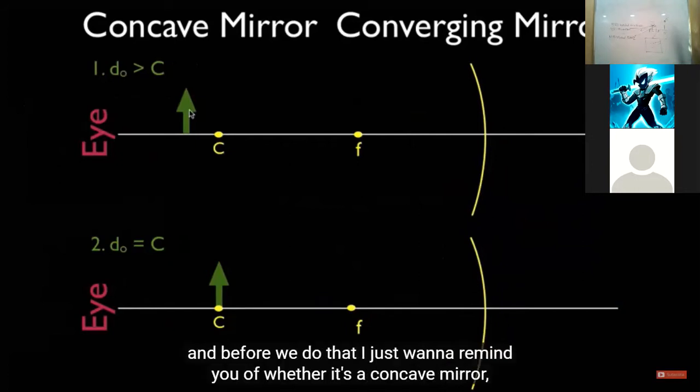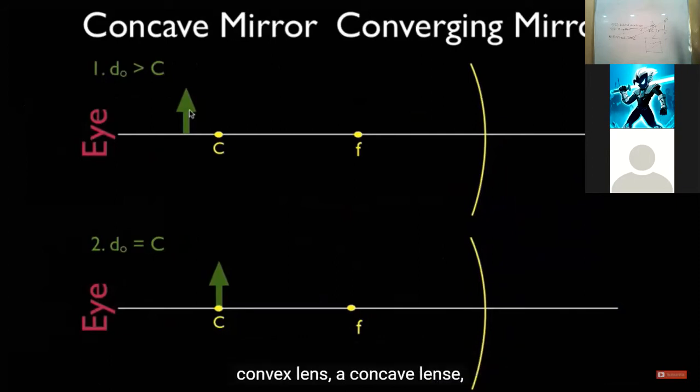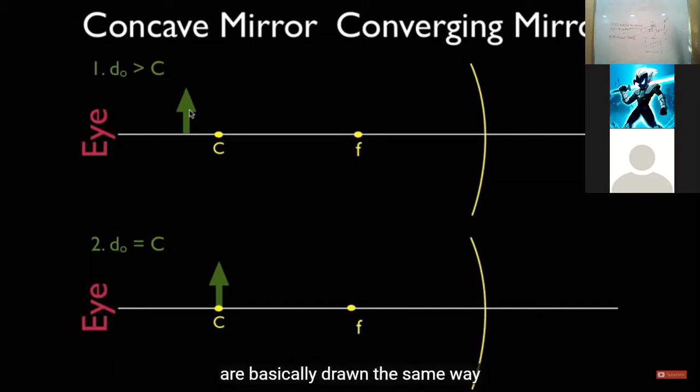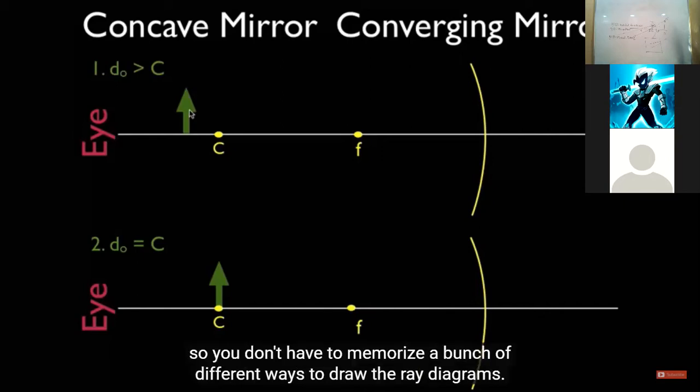Now, before we do that, I just want to remind you, whether it's a concave mirror, a convex lens, a concave lens, or a convex mirror, you should notice that for all four of those things, the ray diagrams are basically drawn the same way. So you don't have to memorize a bunch of different ways to draw the ray diagrams.